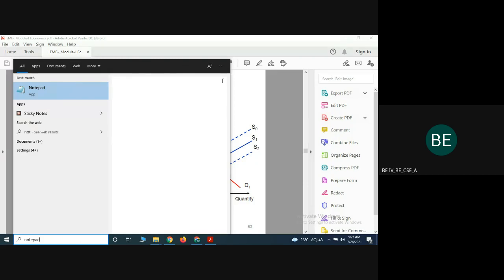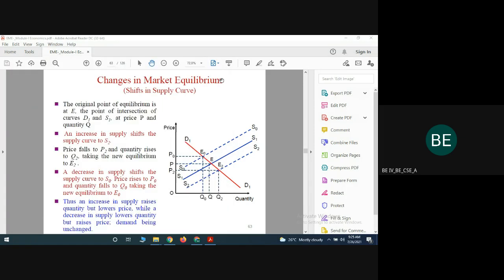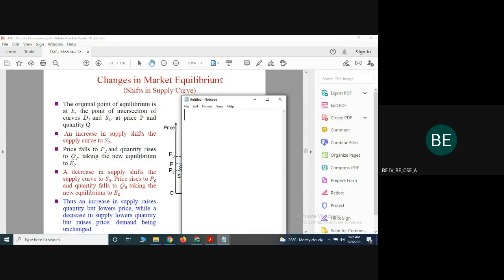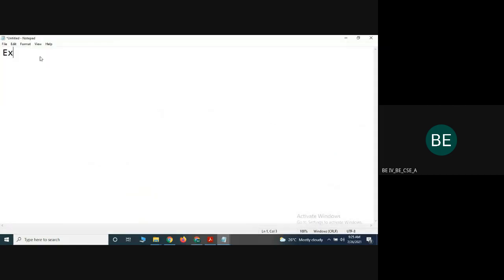I will take one example. Consider a paper cup manufacturer. The price of the cup is 30 rupees, and the customer demand is 15 cups per month. First I will explain what happens when excess supply is available.